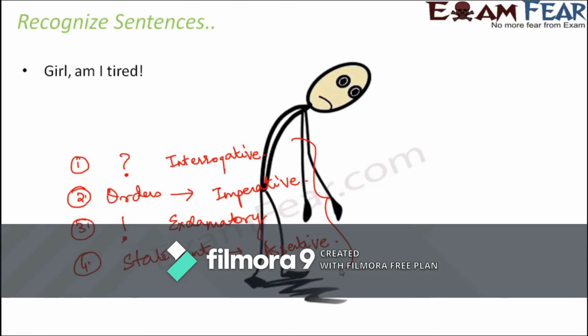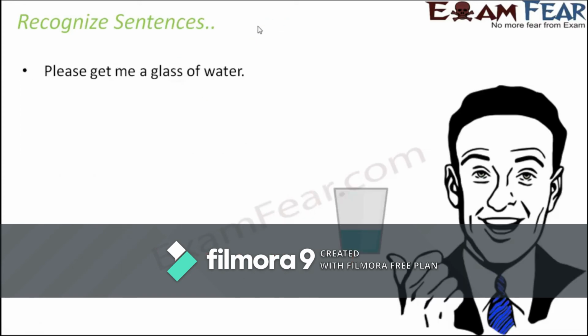Girl, am I tired? So here, what kind of sentence is this? So you have an exclamation mark, and even if you read the sentence, you see that it kind of expresses a feeling of tiredness. So this is an exclamatory sentence. Let's look at the next one.